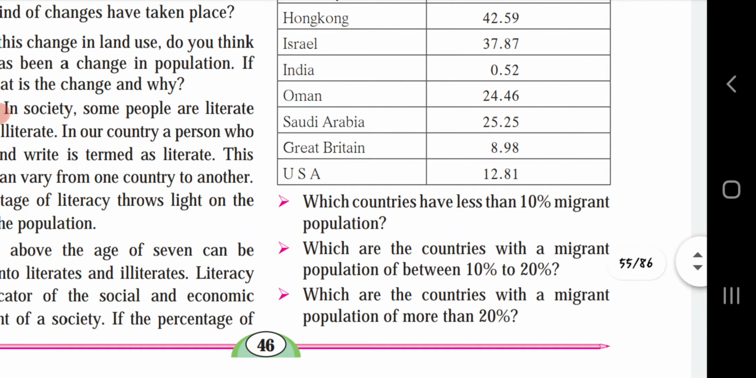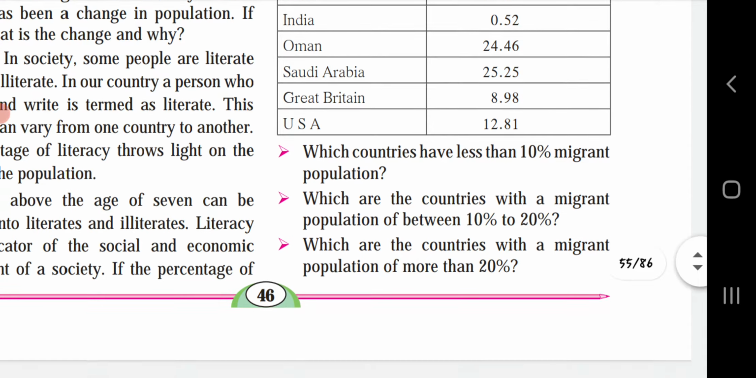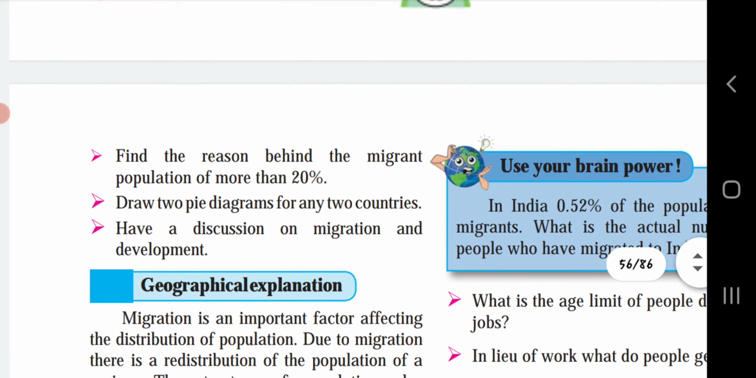Which are the countries with a migrant population of more than 20%? The countries with a migrant population of more than 20% are Kuwait, Hong Kong, Israel, Oman and Saudi Arabia. Find the reason behind the migrant population of more than 20%. Some of the reasons are availability of employment opportunities, higher standard of living, and urbanization, which can be the result of population of more than 20% in those regions.